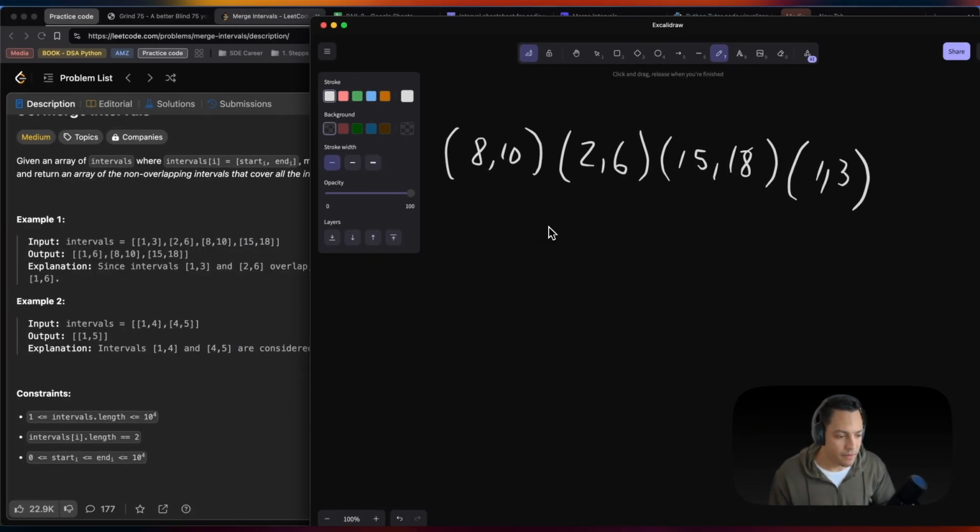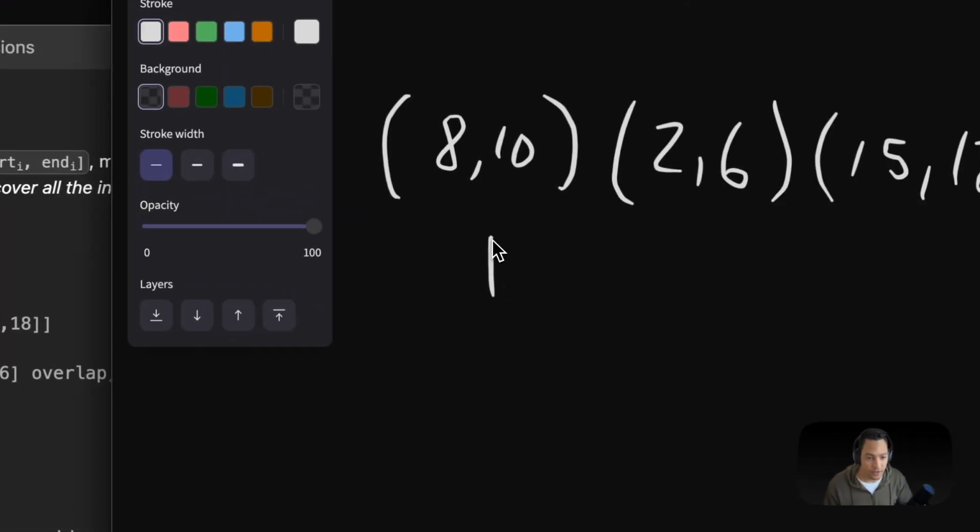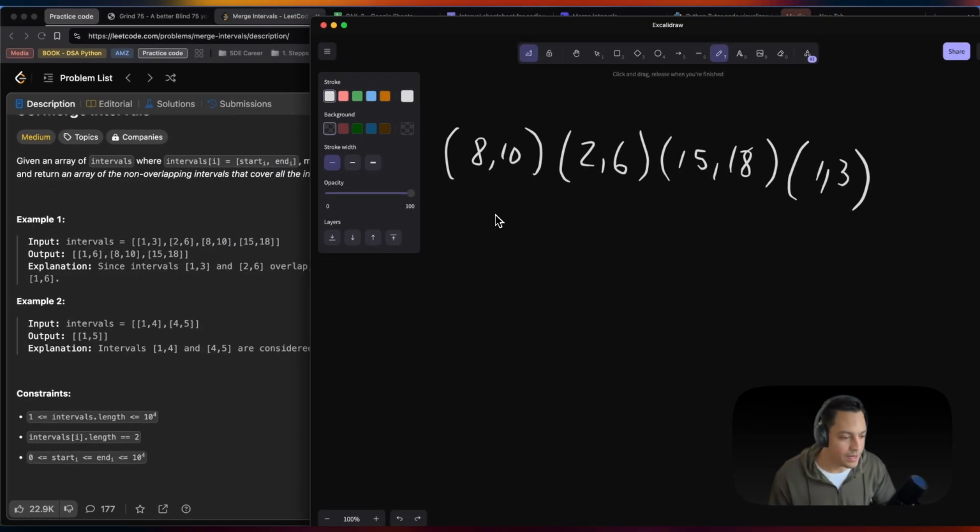Immediately, since we know we have a non-sorted array, we know we can run into great times in terms of asymptotic analysis or time complexity, right? In the sense of we need to return overlapping intervals.